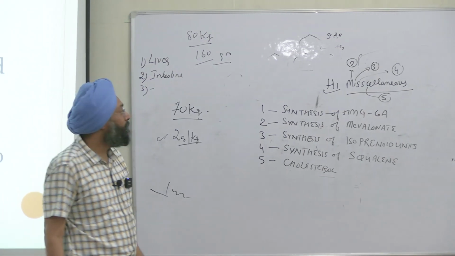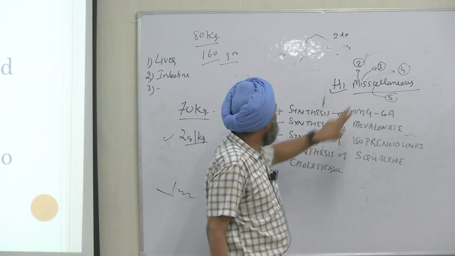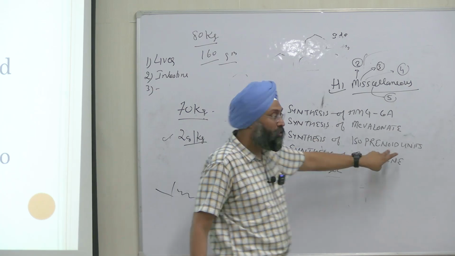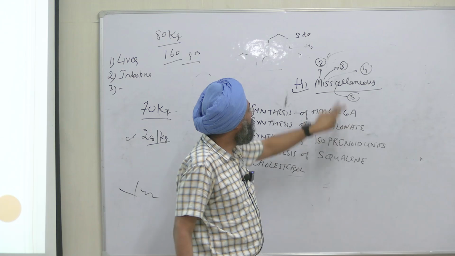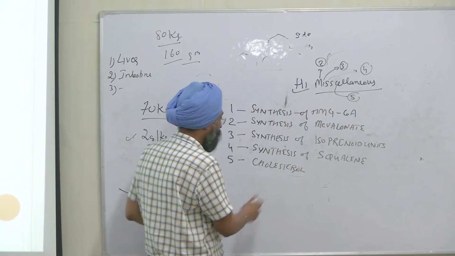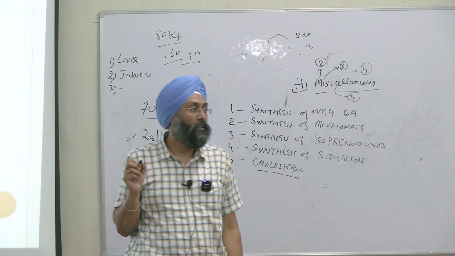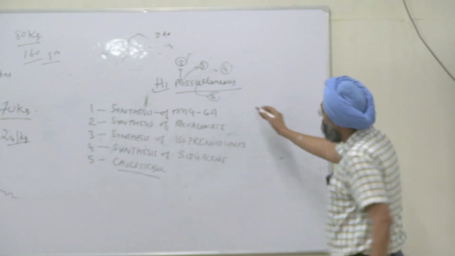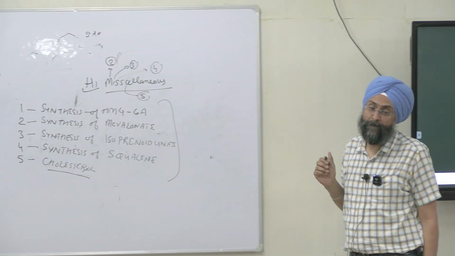HIGH MISC or HIGH MIS. H for synthesis of HMG CoA, M for synthesis of mevalonate, then I for synthesis of isoprenoid units, then S for synthesis of squalene, and C final for cholesterol. These are the 5 major steps, right? And this is the broader picture. Now I will also break it down into a smaller picture.